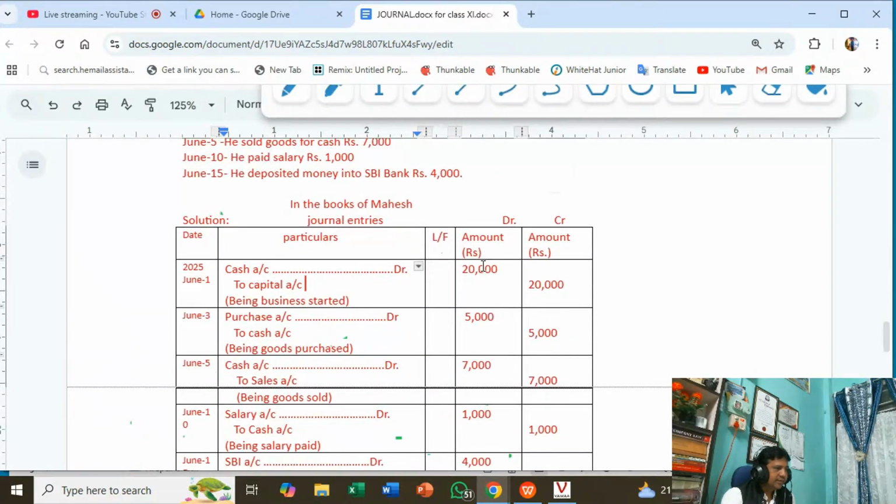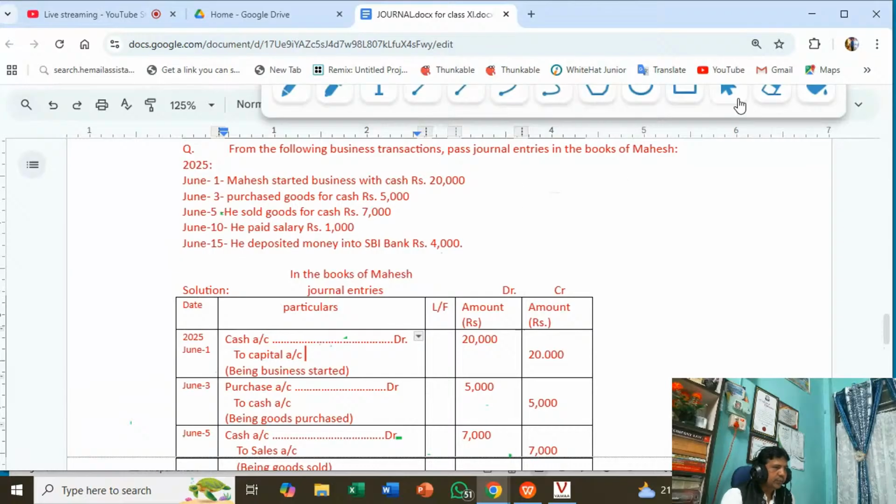Now, next transaction. So date, you put the date. This is the year 2025. So in 2025, the business started, say June 1. This is June 1. And here, next transaction we will take June 3. So date. This is purchase of goods for cash.